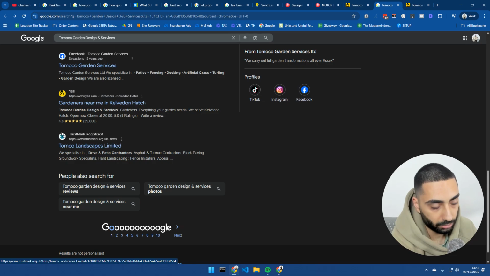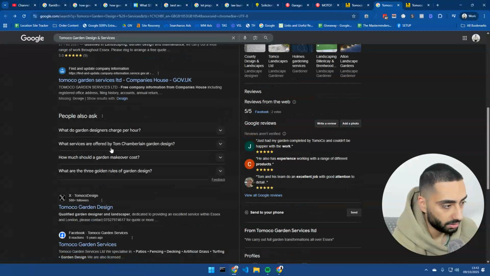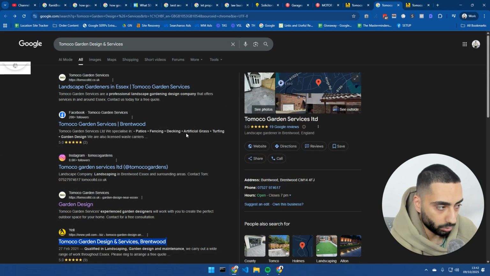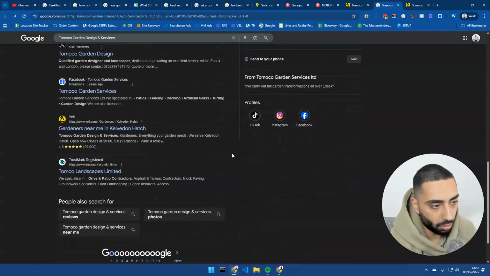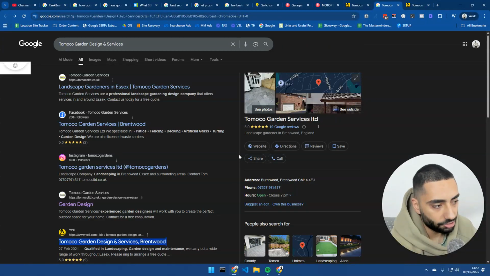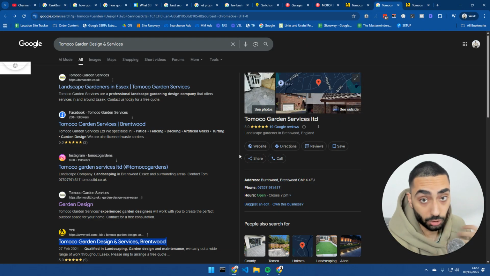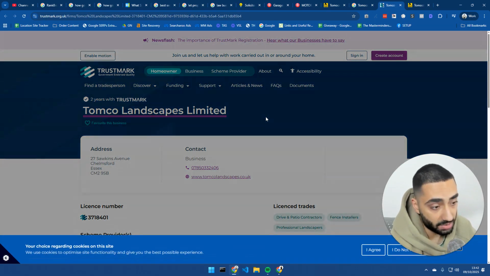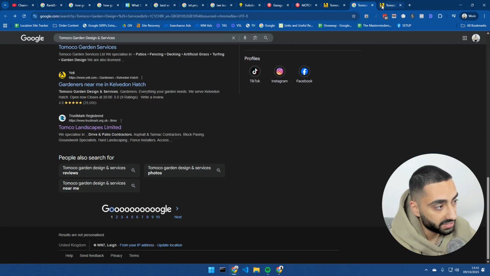Like for example, down here, Trustmark registered, they're actually registered as Tomoko Landscapes Limited, right? Now, the reason why it's worked for these guys is they do have a little bit of a unique name. I would doubt that there's a lot of Tomoko Garden Services companies out there. So Google understands that all of these are mentioning Tomoko, right? However, the slight issue is, even right now, even as a human myself, I am guessing that this is to do with the same company that we're looking at. And if I'm guessing, you can pretty much guarantee Google's going to get it wrong.